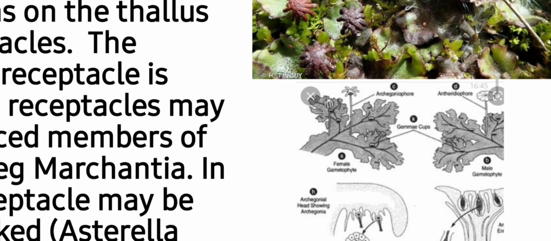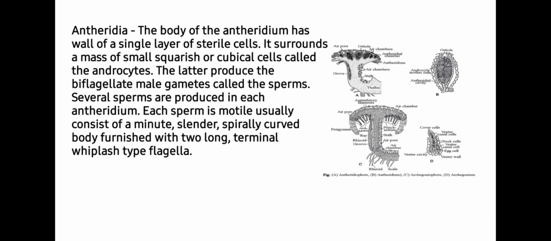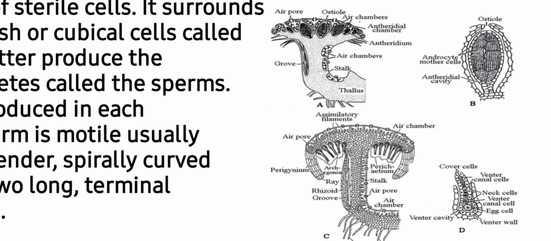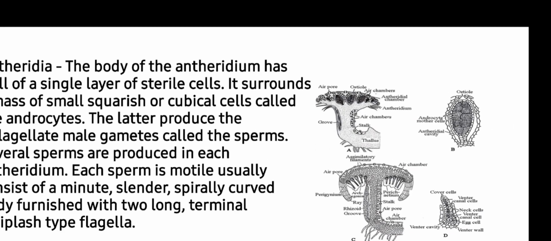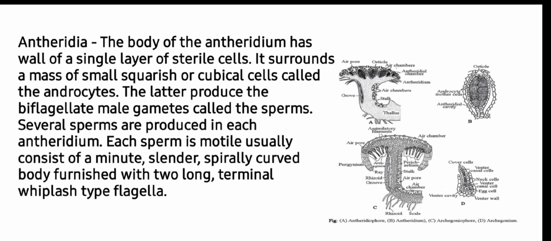When it is stalked, then we call it antheridiophore or archegoniophore. Next is antheridia. The antheridia are produced on the male reproductive part, known as the antheridiophore, in a disc-like structure, that is the receptacle bearing antheridium.